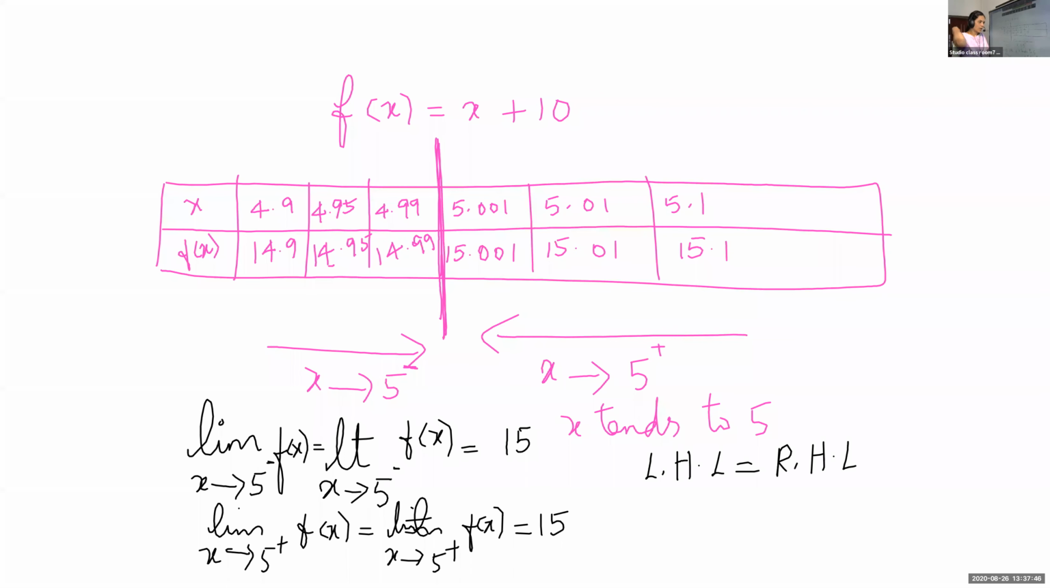If the left hand limit is equal to the right hand limit, then we can say the limit of the function exists. Here, limit x tends to 5 of f of x exists, because on both the left hand side and the right hand side we are getting the same value. If they are different, then it is not possible.